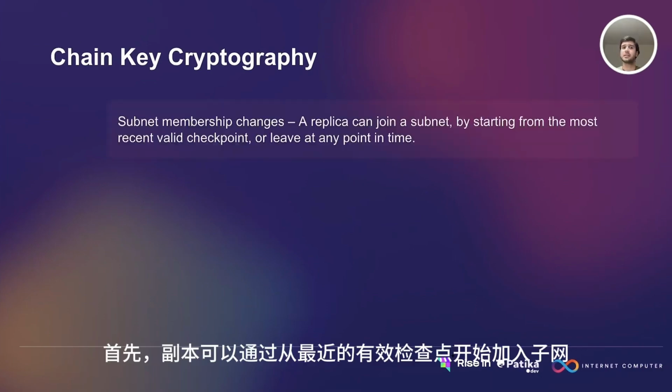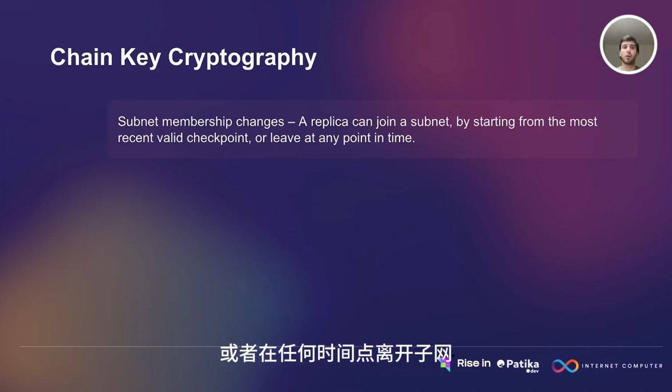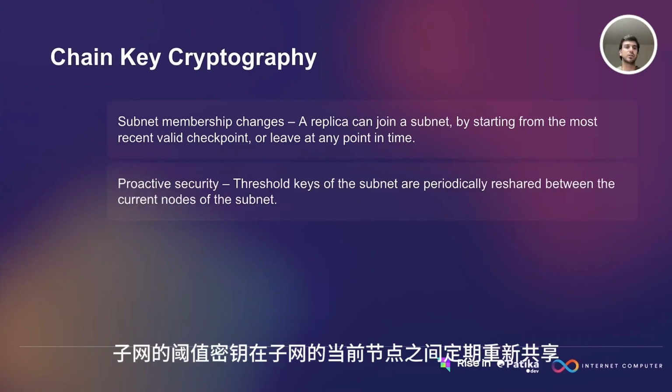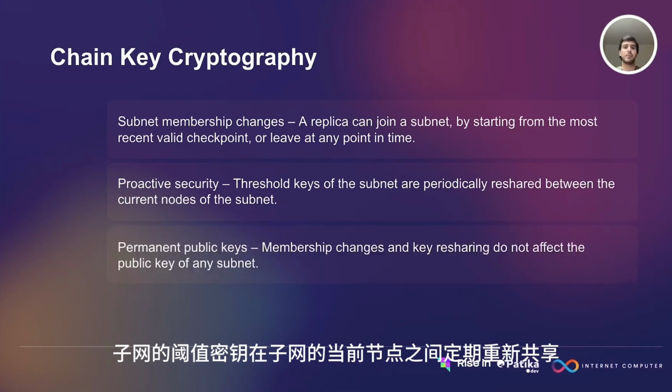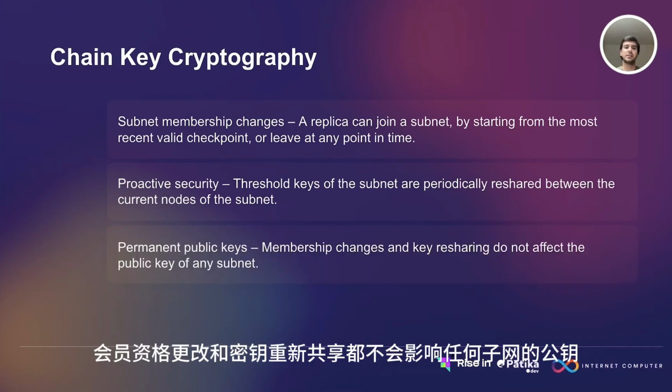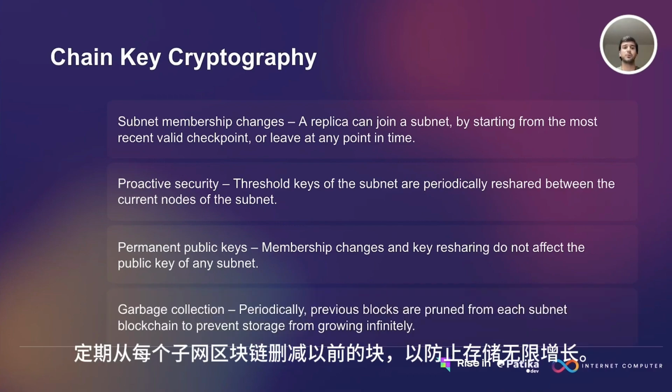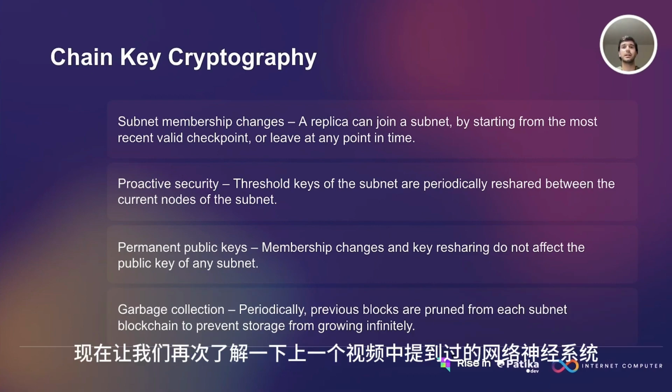Now let's look at how ICP works with chain key cryptography. First, a replica can join a subnet by starting from the most recent checkpoint or leave at any point in time. Threshold keys of the subnet are periodically reshared between the current nodes of the subnet. Membership changes and key resharing do not affect the public key of any subnet. Periodically, previous blocks are pruned from each subnet blockchain to prevent storage from growing infinitely.